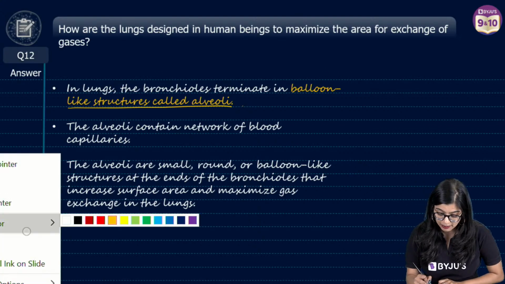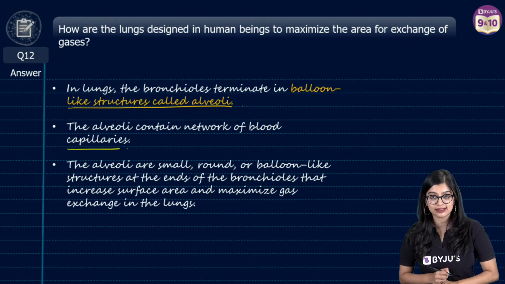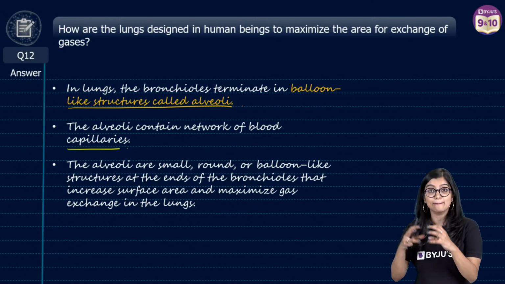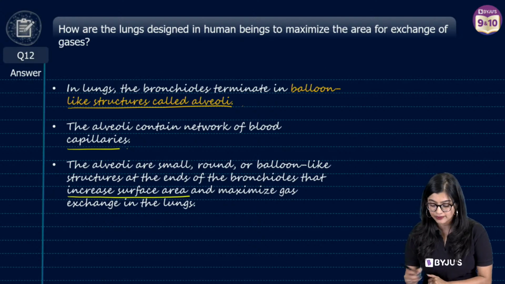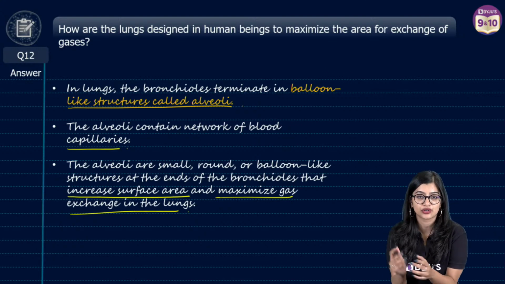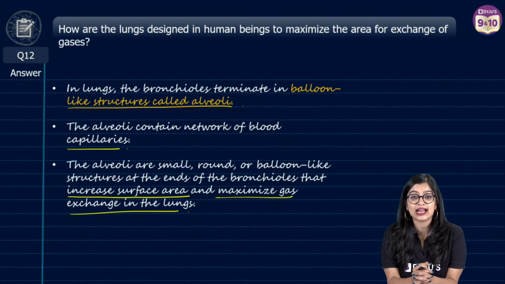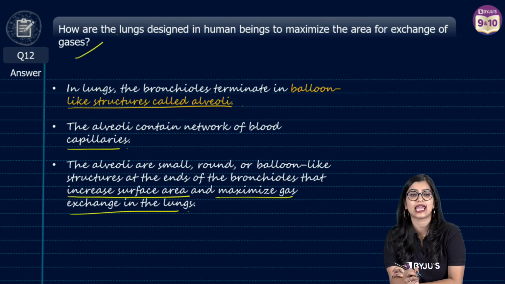And we know that there are millions of alveoli in our body which are richly supplied with blood vessels. Now we know that there are many such alveoli that increase the surface area for absorption, thereby they maximize gaseous exchange within the lungs, right? So that is how the lungs in turn maximize the area for gaseous exchange.